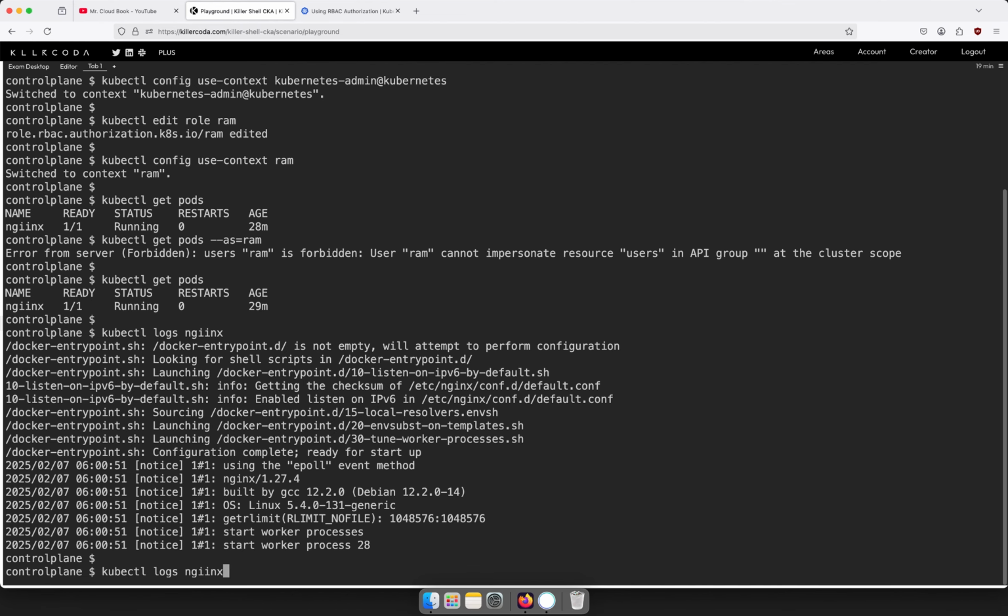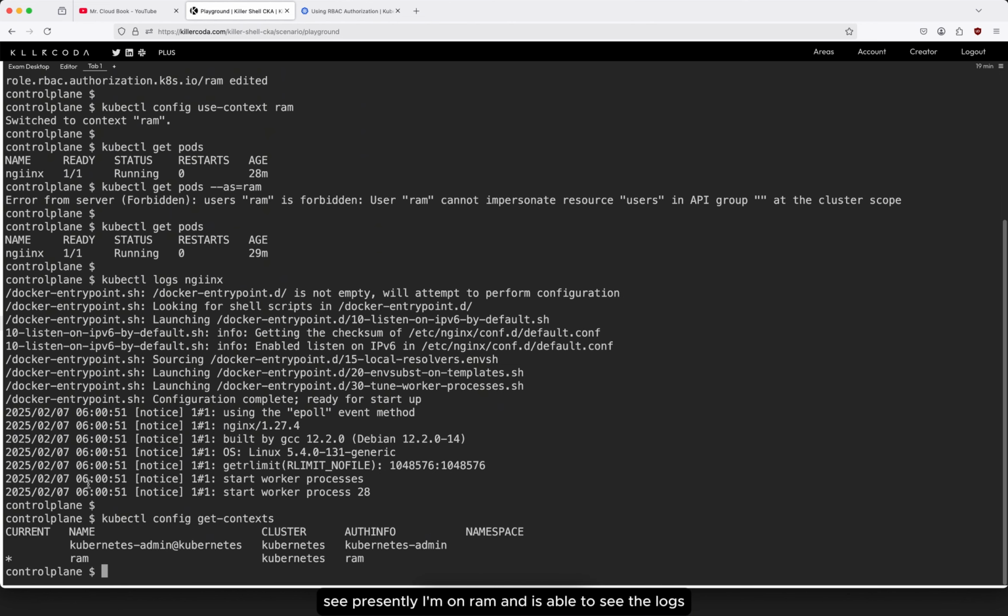You may ask which context you are in. We can check the context using get-contexts. Presently I am on ROM, and he is able to see the logs now. Last time he was not able to see the logs, but I edited the role to give him the access.